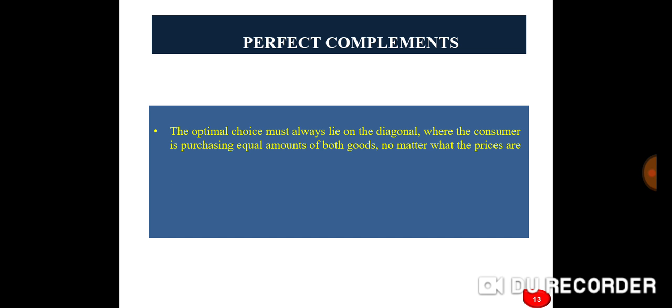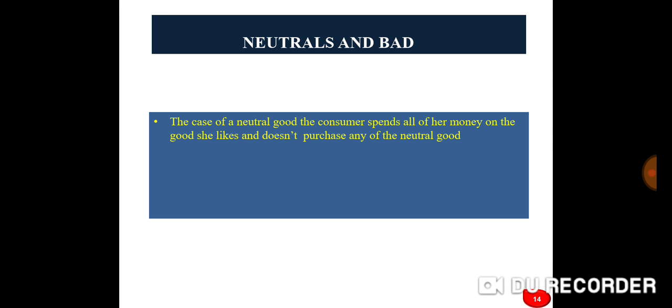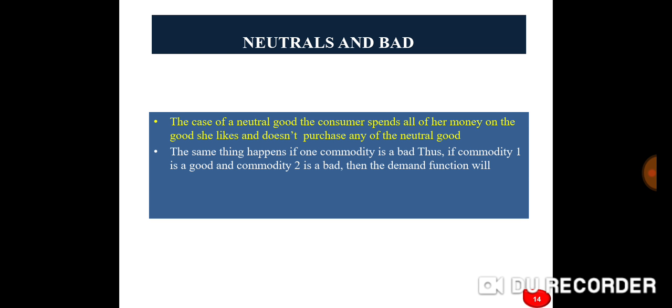Perfect complements. The optimal choice must always lie on the diagonal, where the consumer is purchasing equal amounts of both goods no matter what the prices are. For example, people with two feet buy shoes in pairs. Neutral and bad goods. In the case of a neutral good, the consumer spends all of her money on the good she likes and doesn't purchase any of the neutral good. The same thing happens if one commodity is bad.